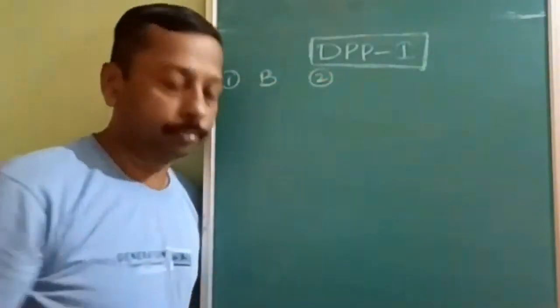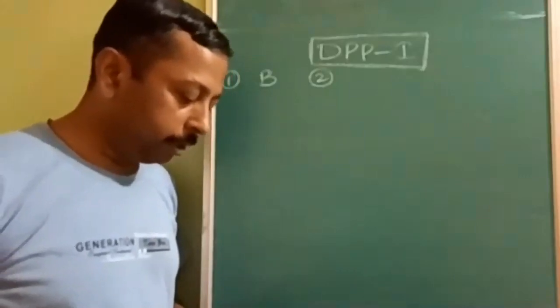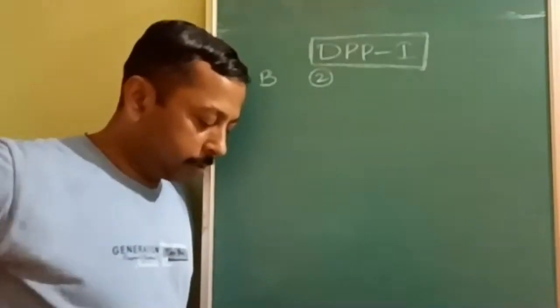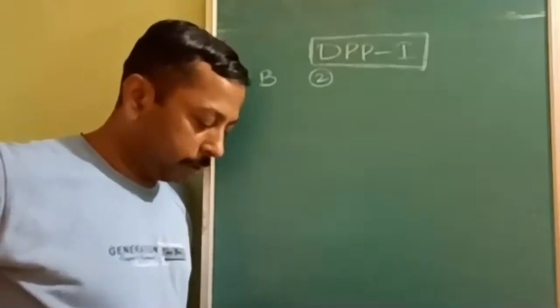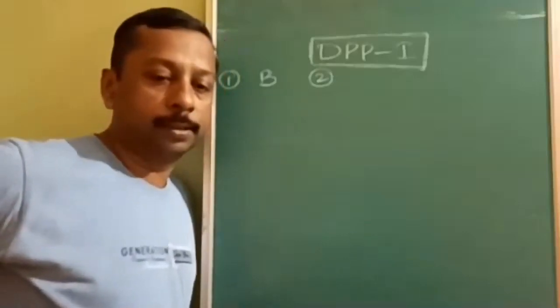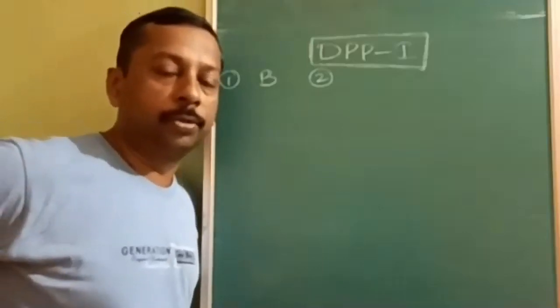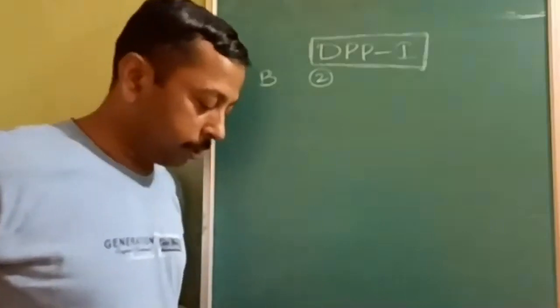Question number 2. Colloidal particles in a solution can be coagulated by option A, heating. Option B, adding electrolyte. Option C, adding oppositely charged sol, and option D, any of the above methods. So this question is just checking your patience, whether you are able to read all the options carefully or not. Normally people will start answering B when this question is given.